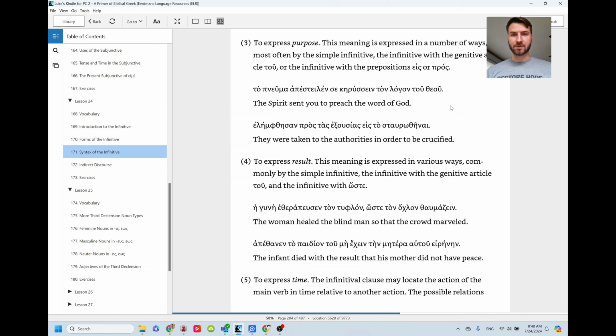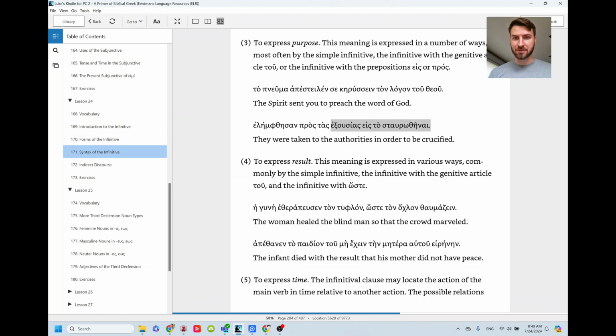The example it gives here: the Spirit sent me to preach. This one doesn't have eis or pros, but you could translate it as the Spirit has sent you in order to preach the word of God, for the purpose of preaching the word of God. So the infinitive is just standing alone as the purpose.